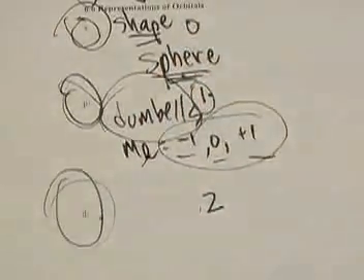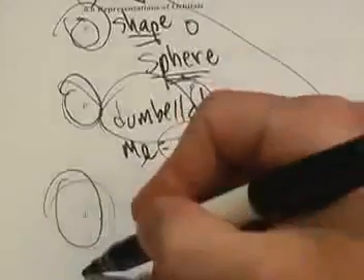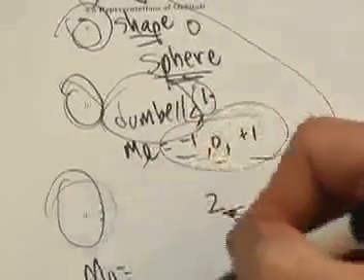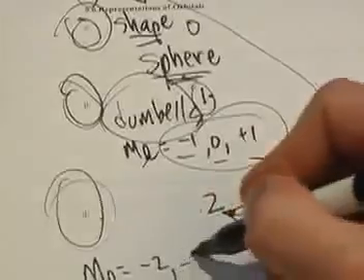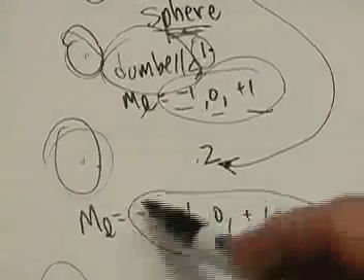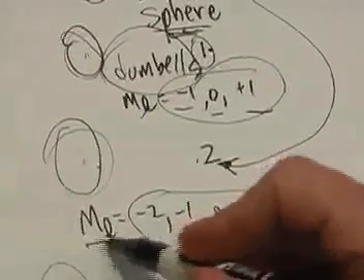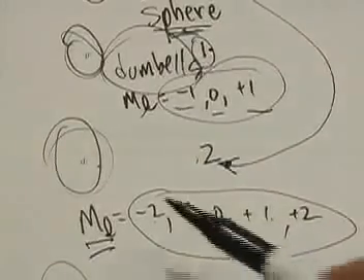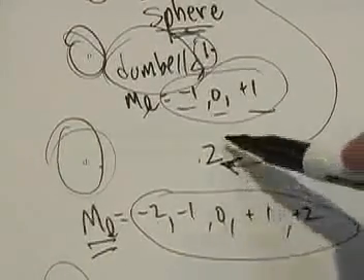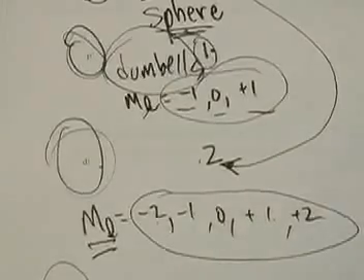Thirdly, d orbitals. Now this is when L is equal to 2. L is equal to 2, which means m sub L could have a value of -2, -1, 0, +1, or +2. Write these guys down because now you can see that there are 1, 2, 3, 4, 5 different possible values for m sub L, meaning that there are 5 different orbitals in the d sublevel.